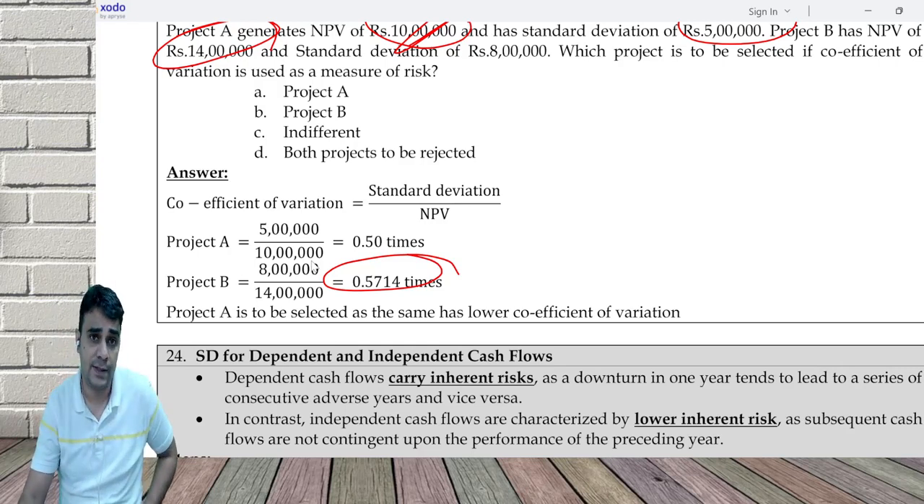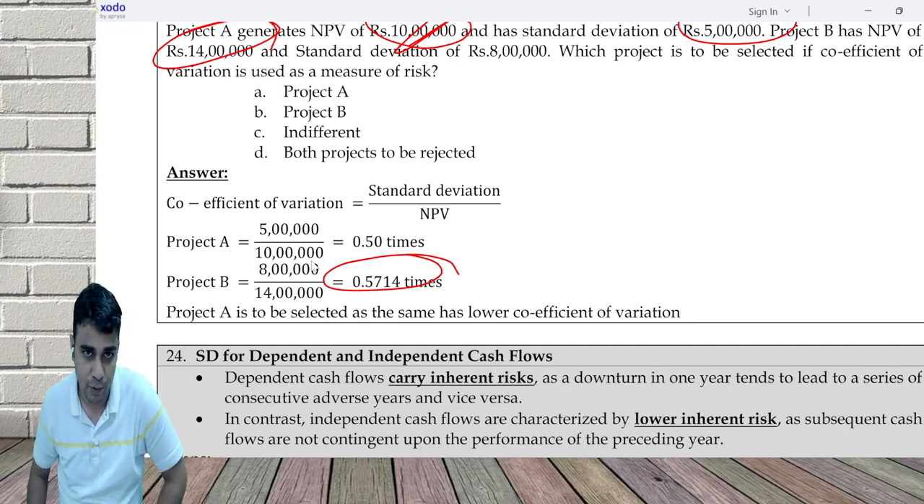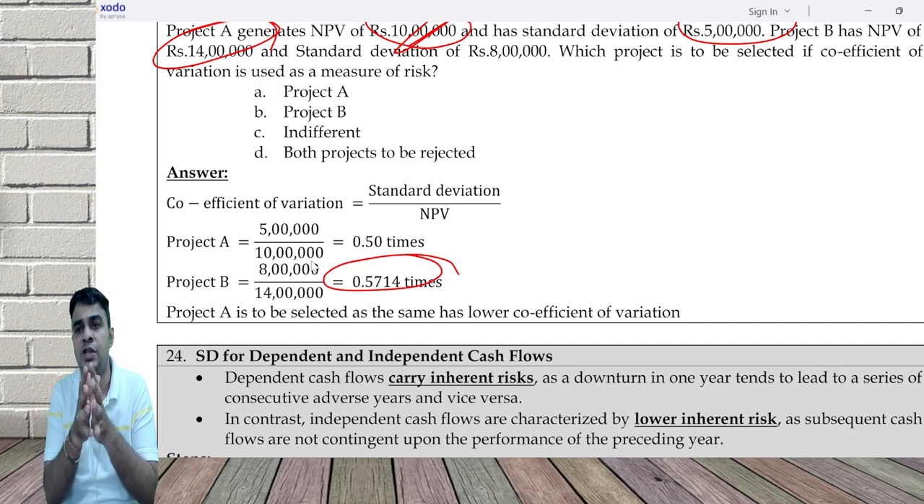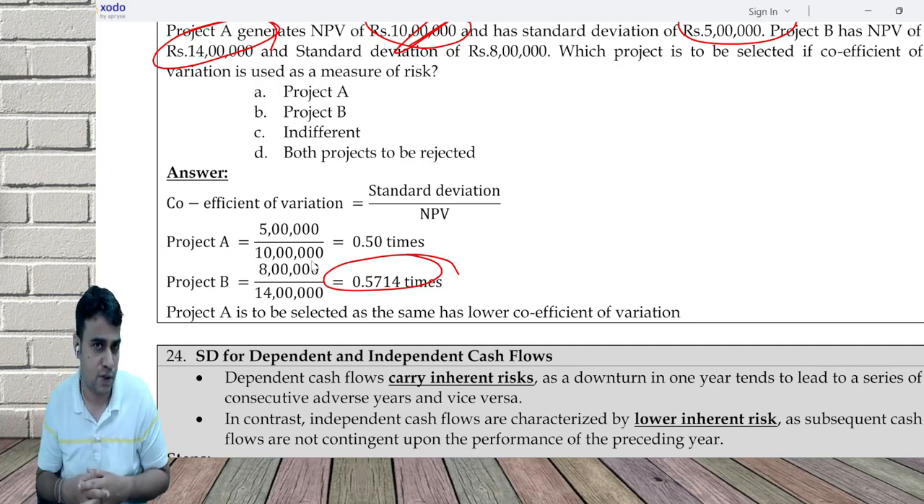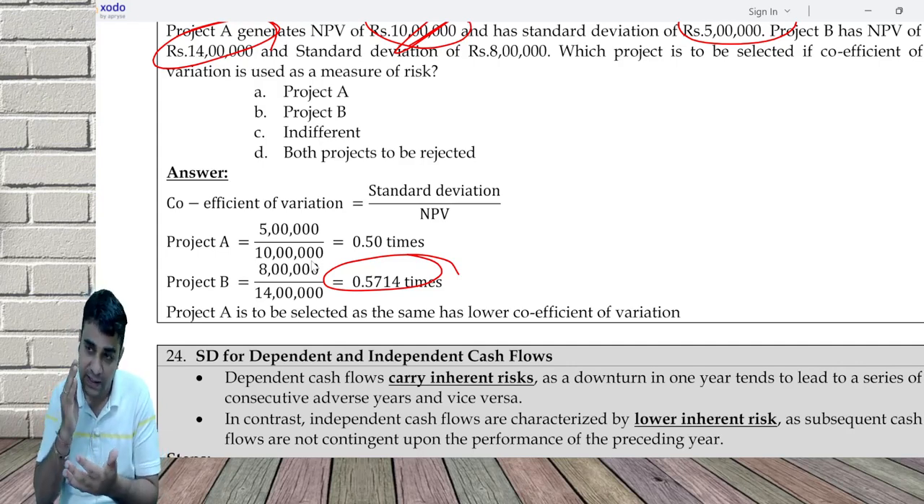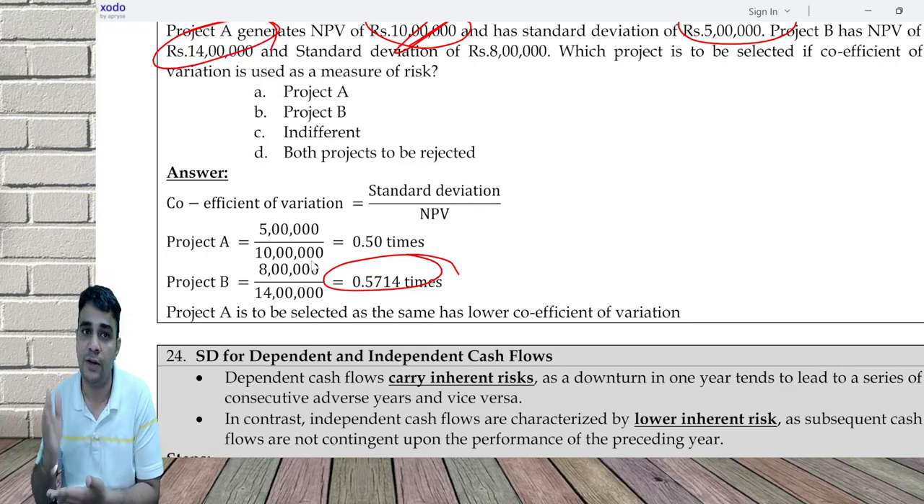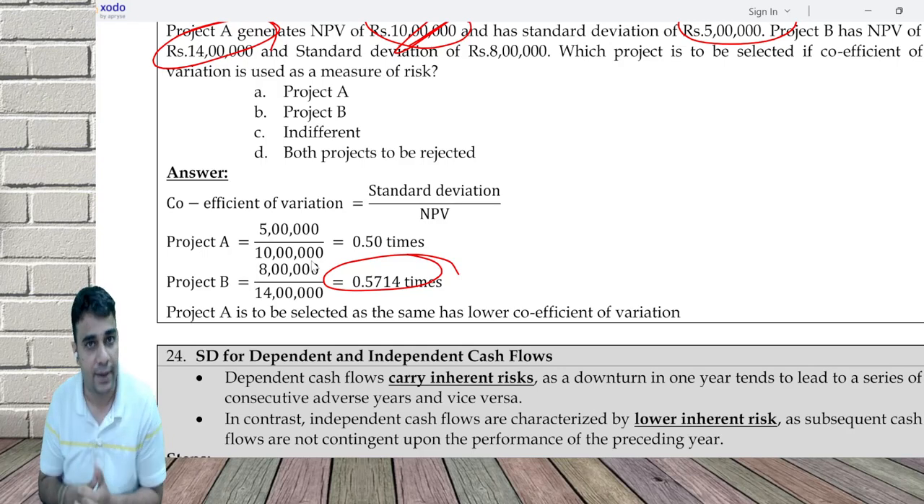Dependent cash flow means I'm starting a project, and the project will run for 5 years. Let's assume Bharadwaj Institute is launching some new product, which is going to be there for 5 years. First year, we did not get good response from students. If first year is a failure, second year failure, third year failure, fourth year failure, fifth year failure, that is called dependent. That is, if you start with a bad year, you will continue to get bad years.